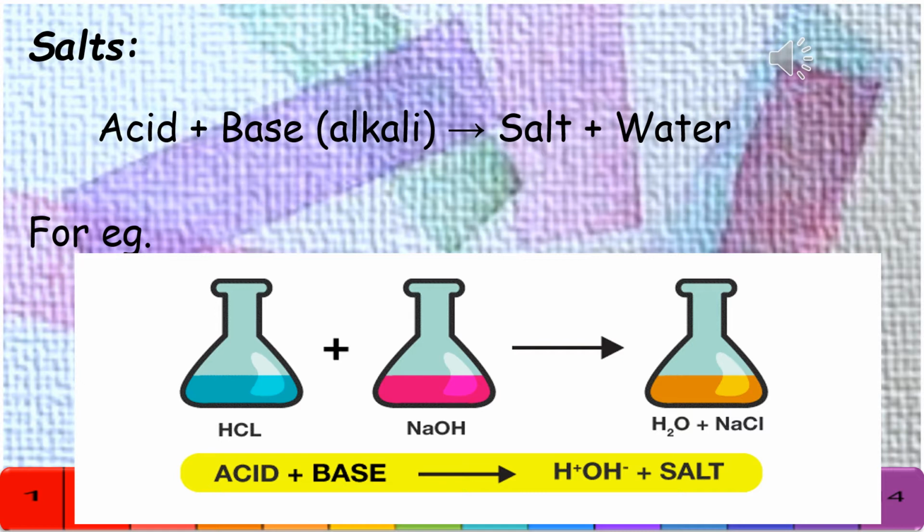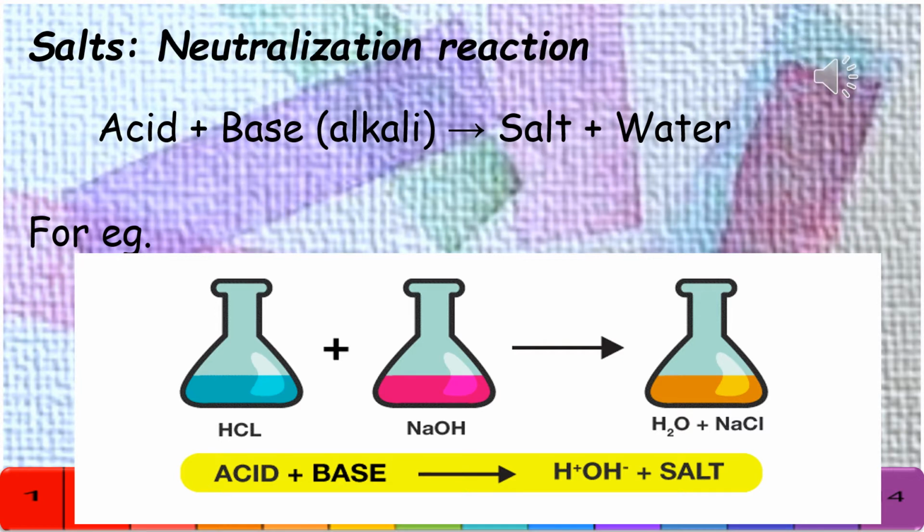So please note that the salts of hydrochloric acids are called chlorides, the salts of sulfuric acids are called sulfates, the salts of nitric acids are called nitrates, the salts of carbonic acids are called carbonates, the salts of acetic acids are called acetates, and so on.